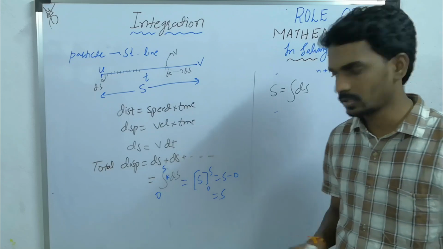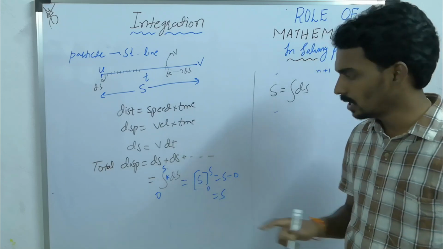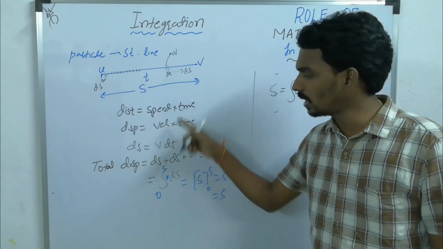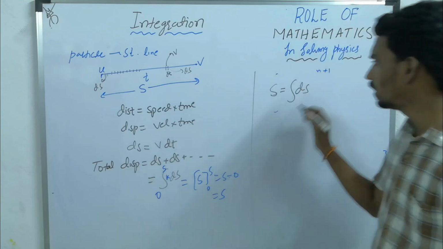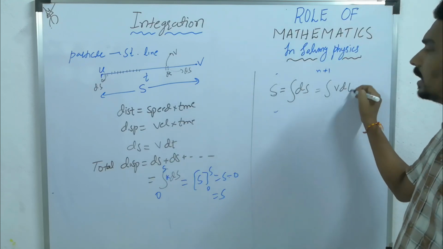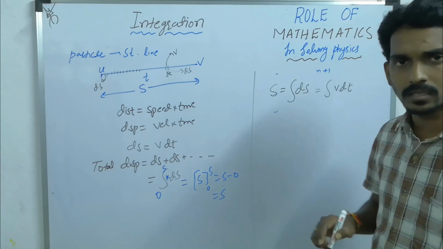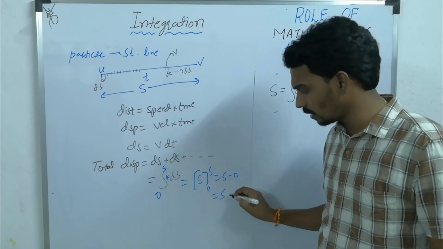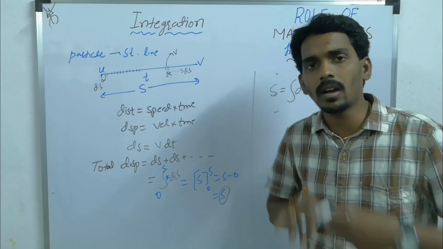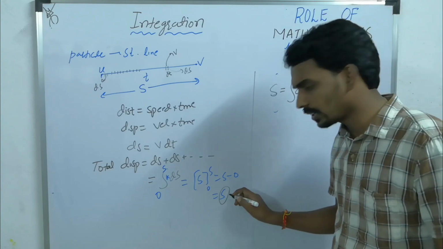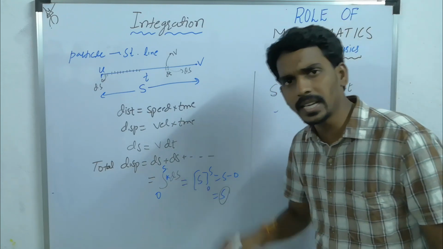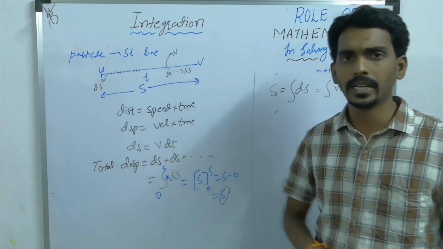Don't take it like this, I just applied it here. But what is ds according to what we consider? It is integration v dt, because we don't know s. If you take it in this manner, you will get s, but that is the value you have to find. Then how do you find it? This s is what? Integration ds. What is ds? V dt.